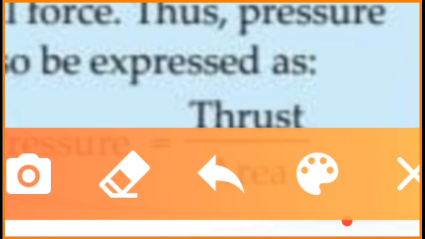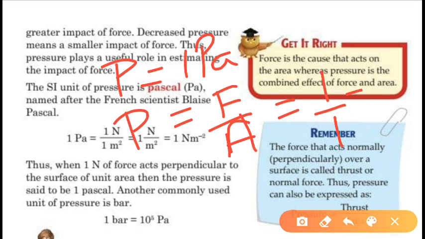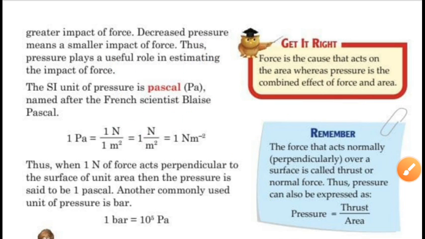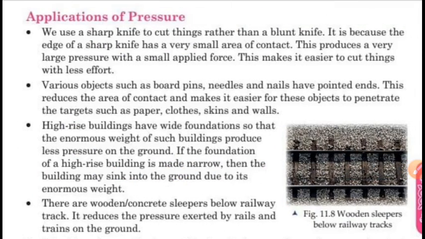Another unit of pressure is also Newton per meter square. Why Newton per meter square? Let us see. We know that the unit of force is Newton and that of area is meter square. So Newton per meter square is another unit for pressure. Pressure is also calculated with another unit, that is bar, and 1 bar is equal to 10 to the power 5 Pascal. This relation is very much important, that 1 bar is equal to 10 to the power 5 Pascal. Apart from that, we will discuss the applications of pressure in our day-to-day life.